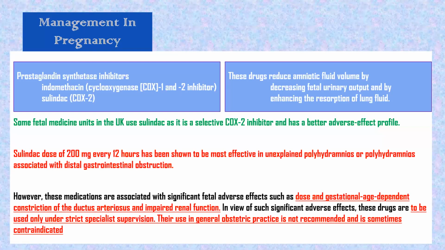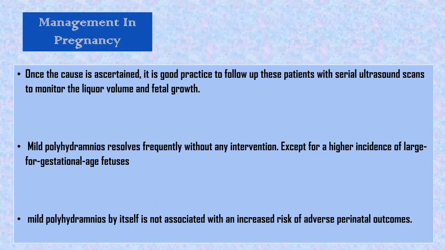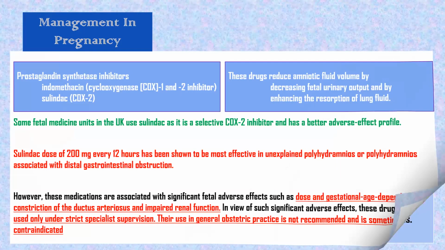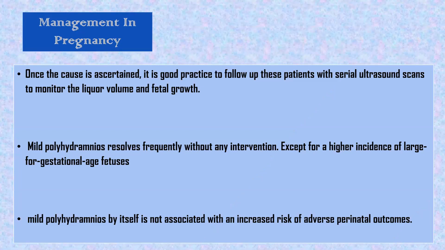Okay, is this clear? Nothing much about these two: their side effects, what is being used in the UK, and the dose, 200 milligram 12 hourly. Sulindac has a better side effect profile. Up to what gestational age should we continue? They haven't specified it gestational age wise. We have to find it out. I think till the polyhydramnios comes under control or till we deliver. But we will see.